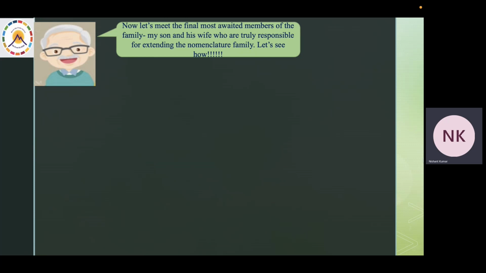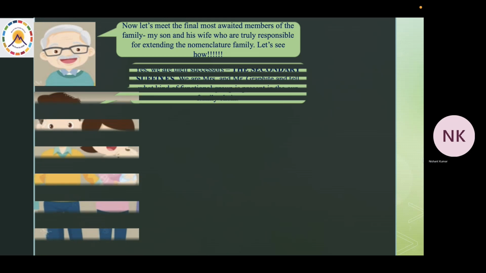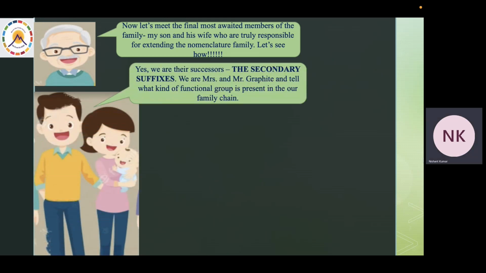Now let's meet the final and the most awaited members of the family, my son and his wife, who are truly responsible for extending the nomenclature family. Let's see how. Hello everyone, we are their successors, the secondary suffixes. We are Mrs. and Mr. Graphite and tell what kind of functional group is present in our family chain.